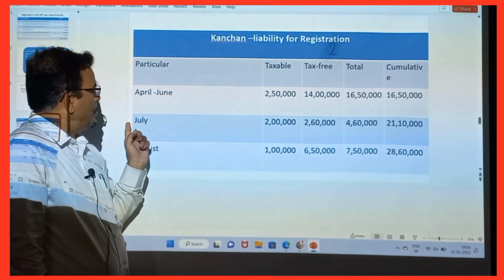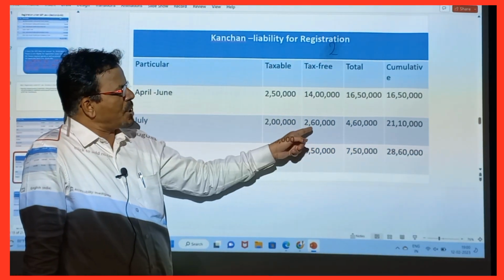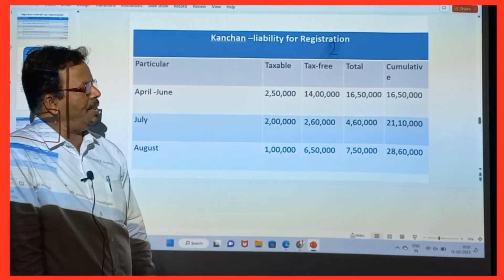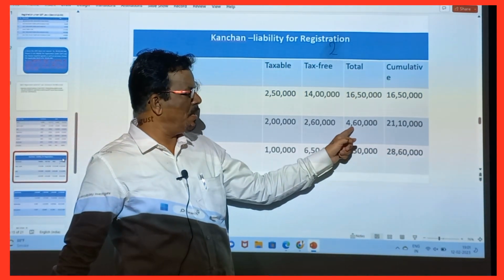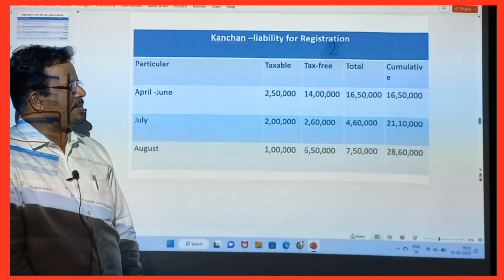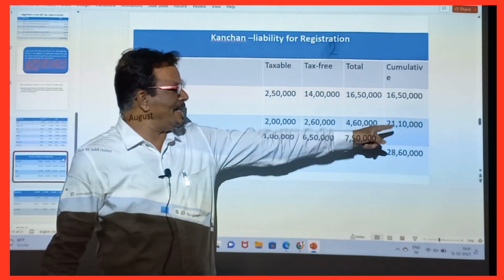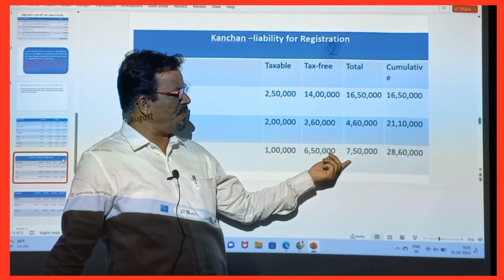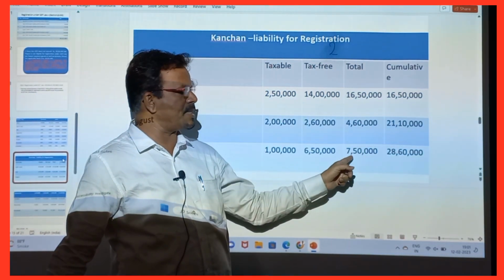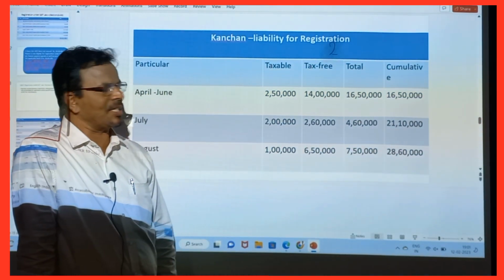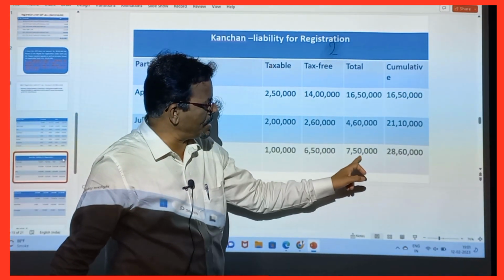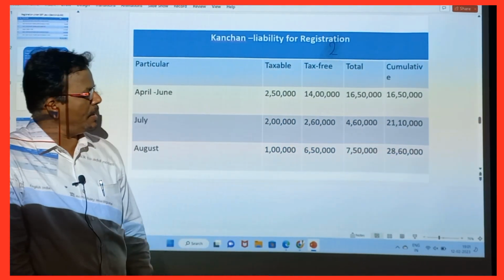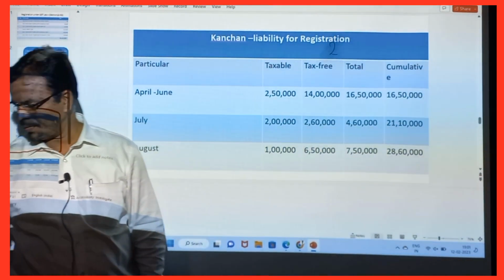July: taxable 2 lakhs, tax free 2,60,000, total 4,60,000. So, 16,50,000 plus 4,60,000 is 21,10,000. August: 21,10,000 plus 1 lakh plus 6,50,000, you will get 7,50,000. Now 21,10,000 plus 7,50,000, you will get 28,60,000. So 28,60,000, that is 7,50,000 plus 21,10,000. See the total.